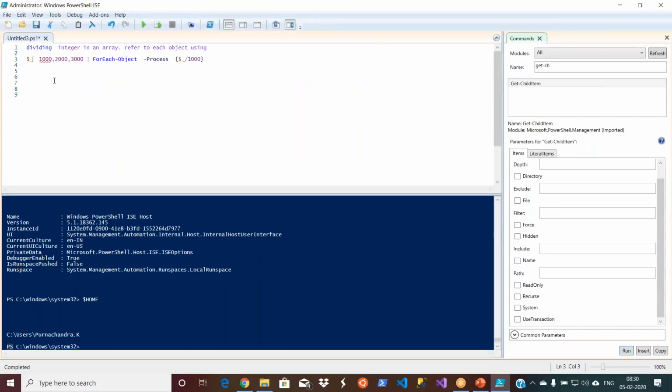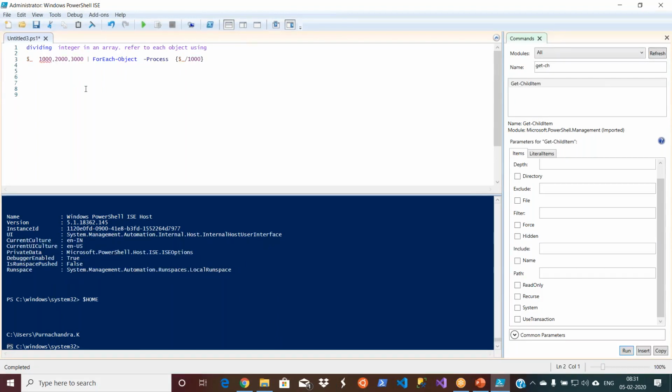So what is the first command of the second one doing? There is a dollar underscore. You can see what dollar underscore is in my reference slide. Okay. So generally, how you create a list of variables: you declare some variable equal to, and then if it is integer you give 1 comma 2 comma 3. If it is a string, within double quotes you give a comma separated list. That's all. So I am now doing it very dynamically, without creating a variable. I am trying to do some operations.